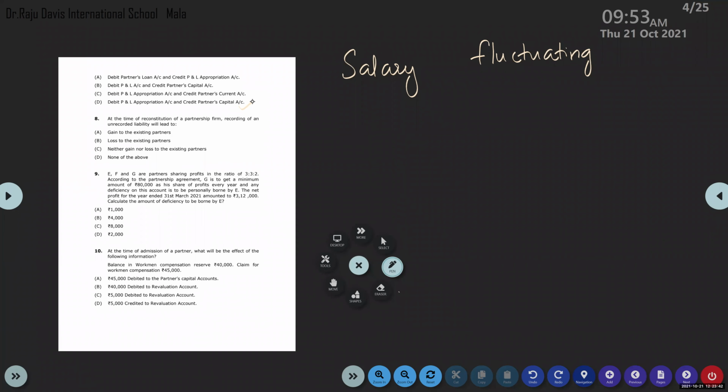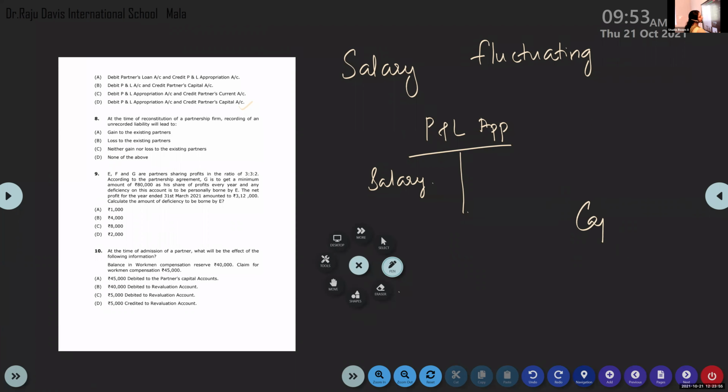So salary is an appropriation, so we'll write it on the debit side, salary. Then the capital account will be credited. So P&L appropriation is debited and capital account is credited. Okay.